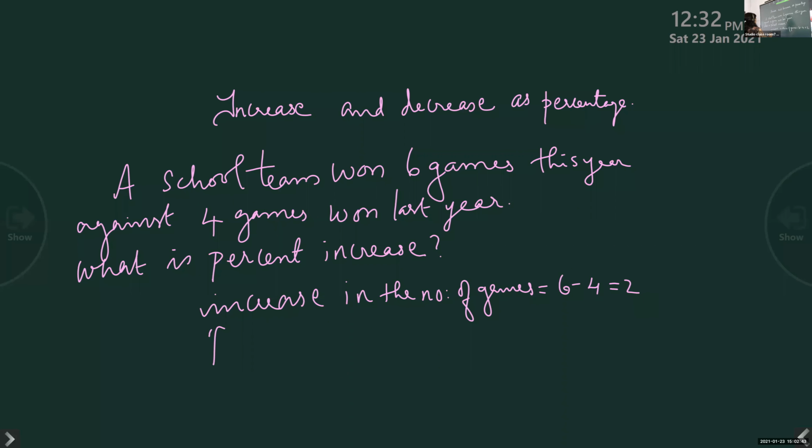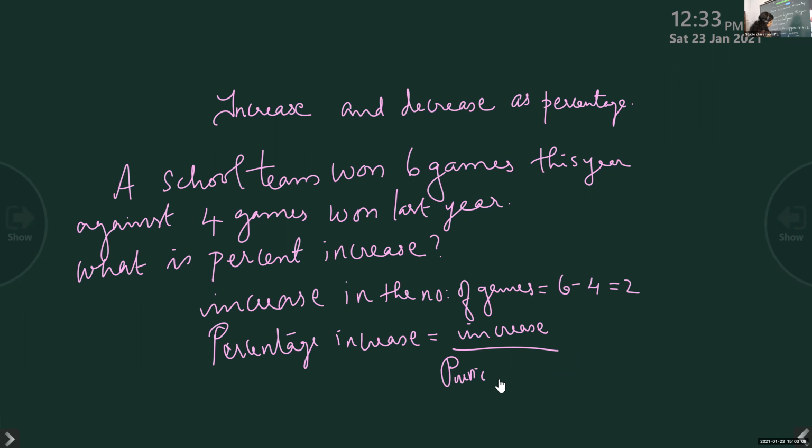Percentage increase is equal to the increase by the previous number into 100. Upon the previous achievement only we calculate the increment.